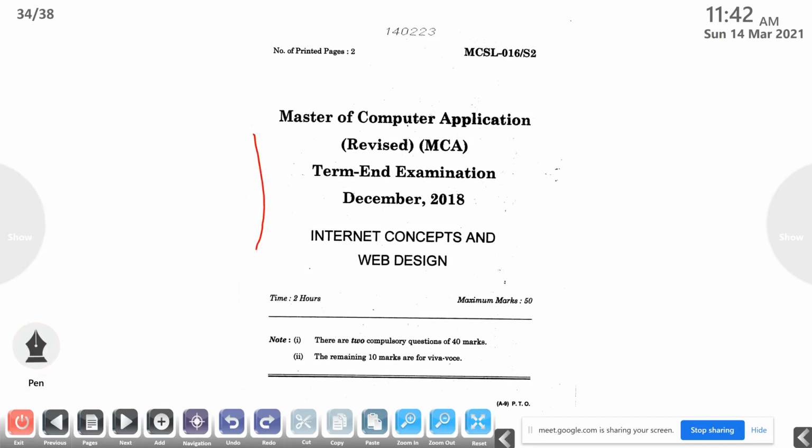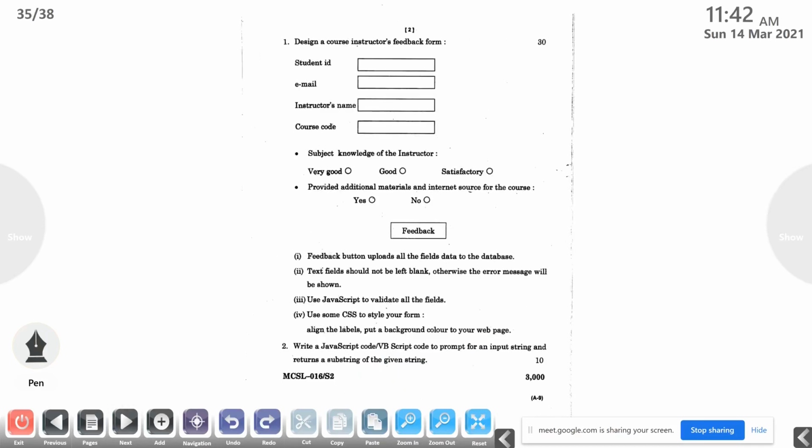So this is the first part. There are 2 compulsory questions, 40 marks, and the remaining 10 marks for the Viva. Here also, design a course instructor's feedback form. Student ID is there, email is there, instructor's name is there, course code is there. Then some radio buttons are also there. Here also some radio buttons.